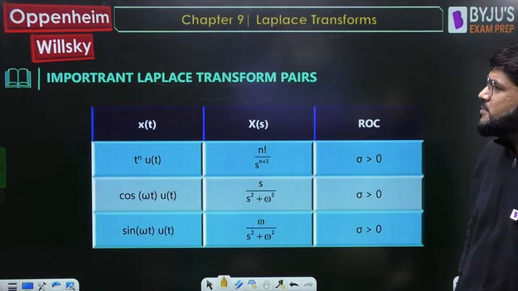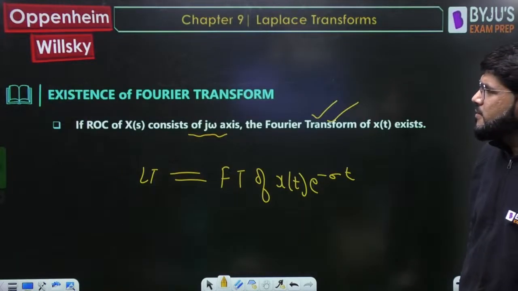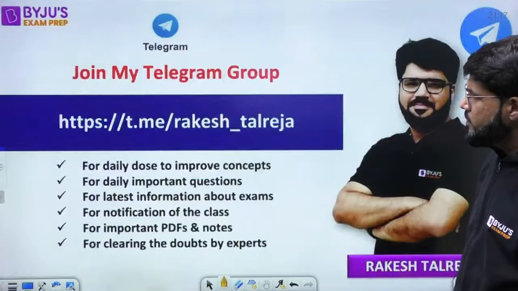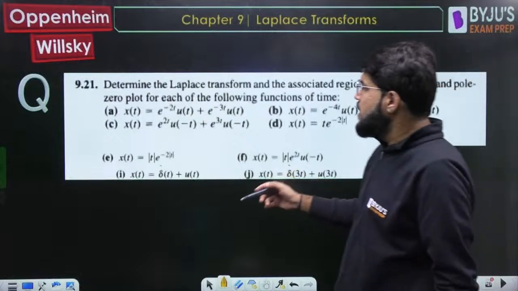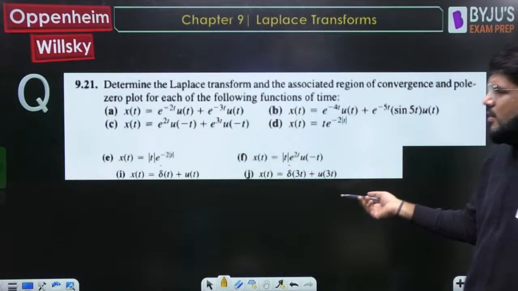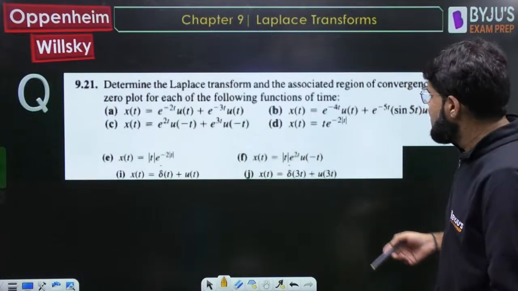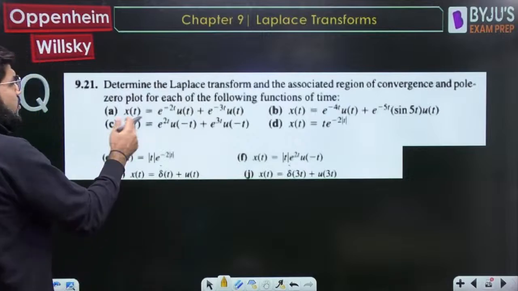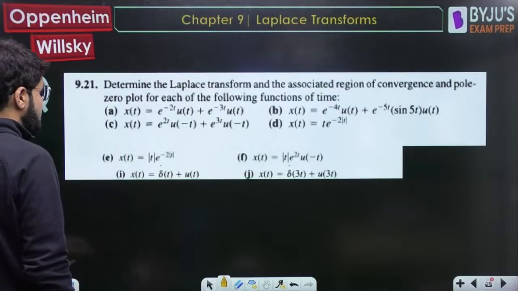Now let's go to the next part, that is C. e power 2t u(-t) and e power 3t u(-t). Both are left-sided. So let's deal with that.